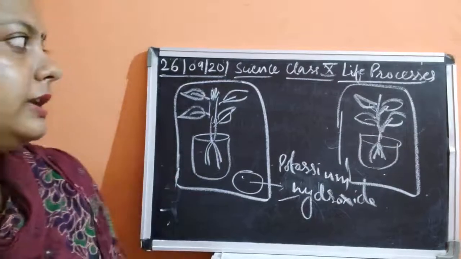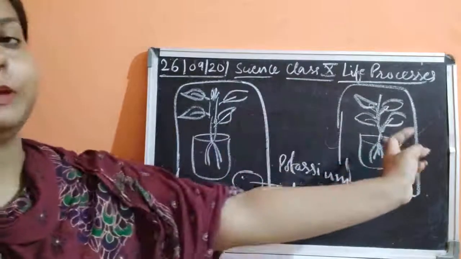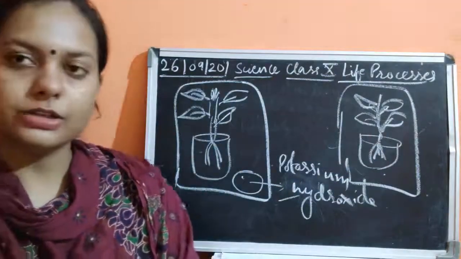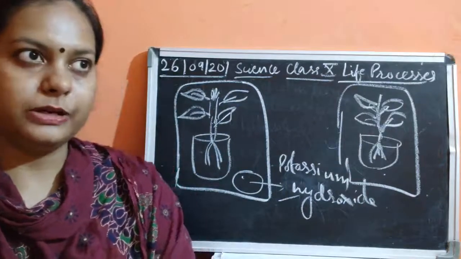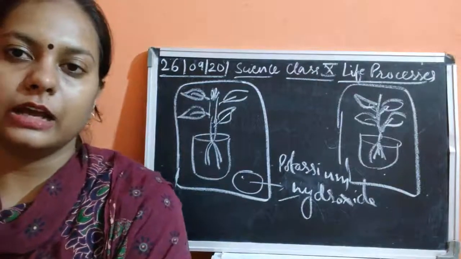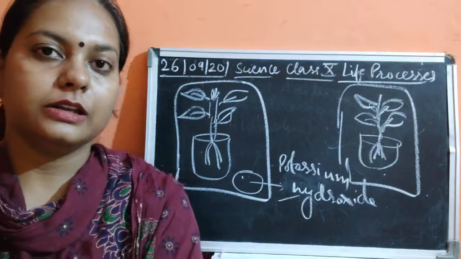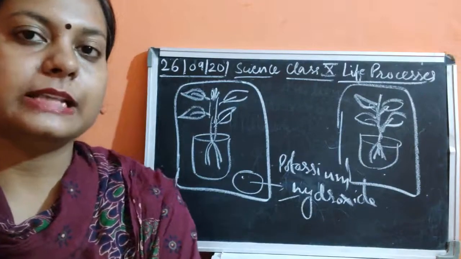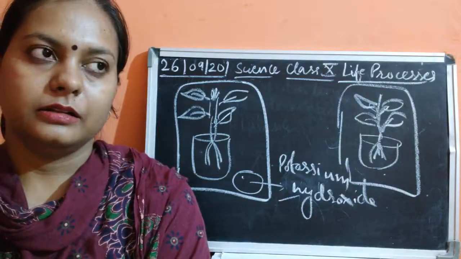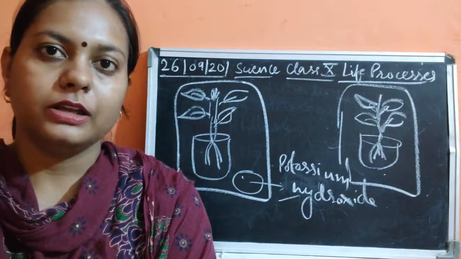Now for 1 hour you will keep it like this, and then after that you are going to pluck one leaf from both the plants, from this also, from this also, and then you will do the starch test. Same condition, same starch test, the iodine test would be done. It was already de-starched. You will just put the iodine solution on these leaves, and then you will find out the color. If the color changes to blue black, it means that it has starch content in it, whereas the other leaf which does not have starch content is not going to be black in color.